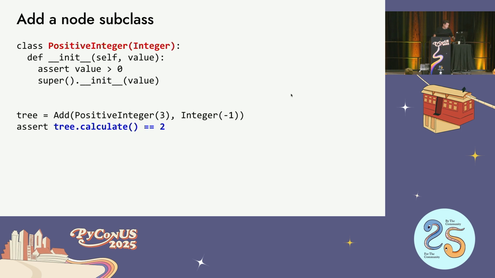Let's add a new subclass now. Again, positive integer. This has, again, the same benefit as the one big function. We already have the functionality in calculate. For positive integer, we can add some validation to the initializer, but we don't actually need to implement calculate again. We can just use the base class, the superclass, in this case the integer version of it, and that works. So that's not too hard. That's not bad.